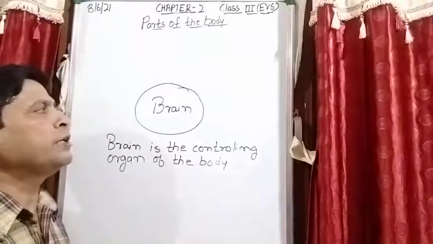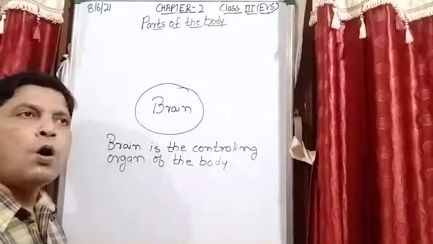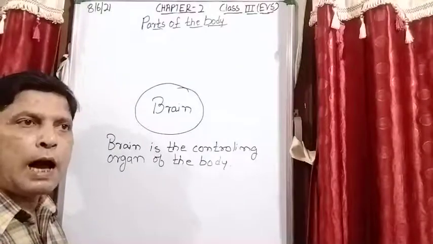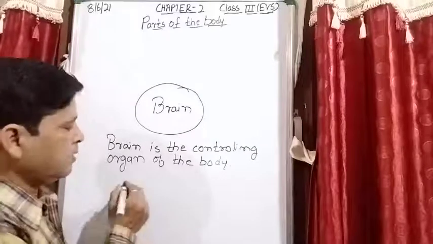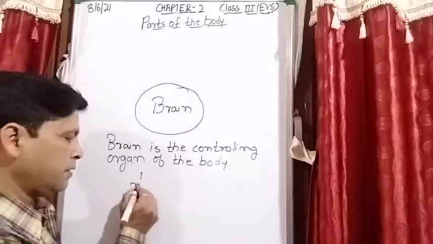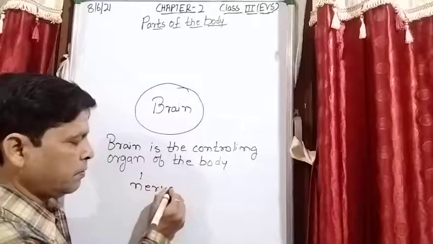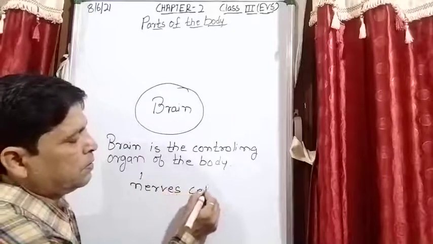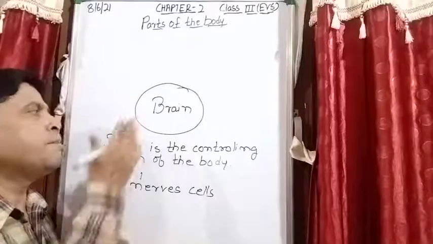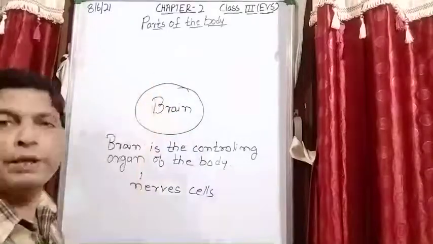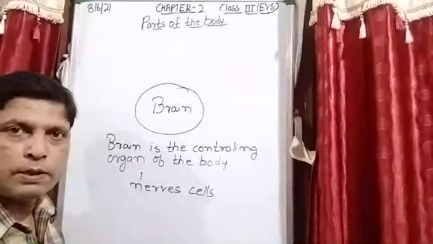Now the most important thing is that how all these are, there are nerve cells. What are nerve cells? Through these nerve cells, the messages are sent to the brain. Is it clear?